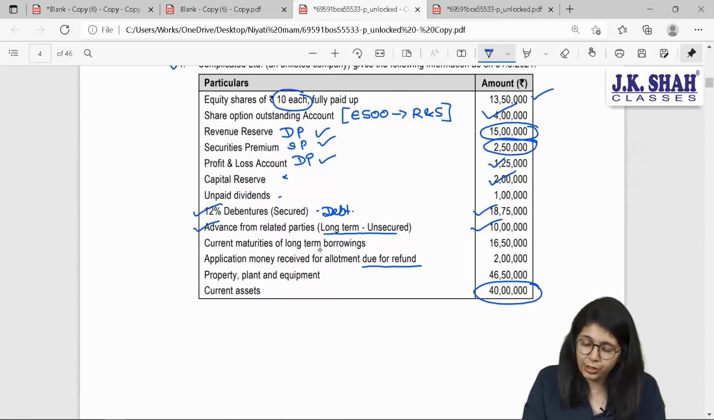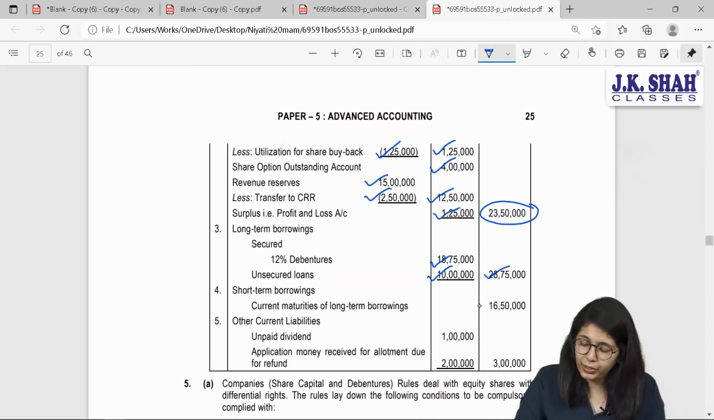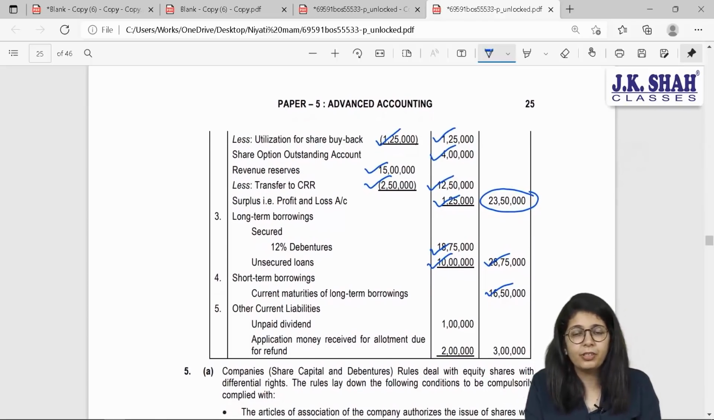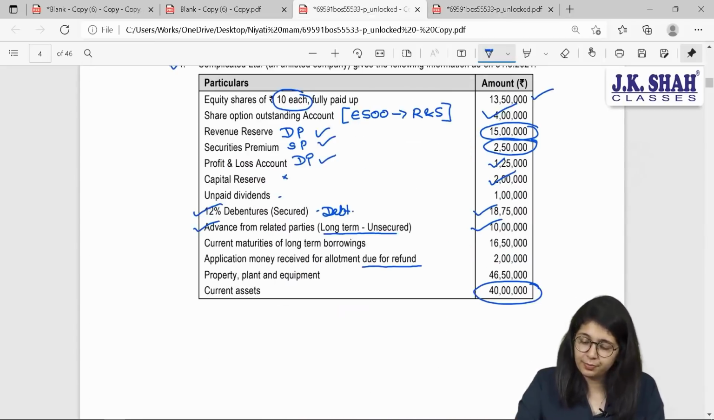Next, I have current maturities of long-term borrowings and I have unpaid dividends. What have they considered these to be? Short-term borrowings are your current maturities of long-term borrowings. But unpaid dividend are not your borrowings, they are your other current liabilities. So 1 lakh is considered there.